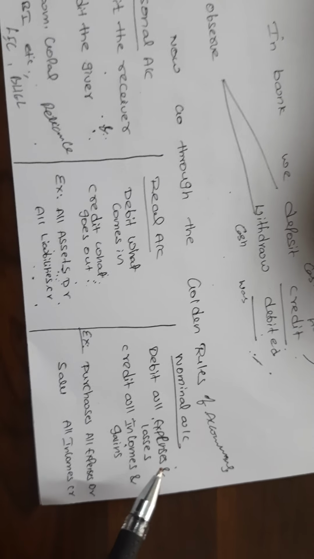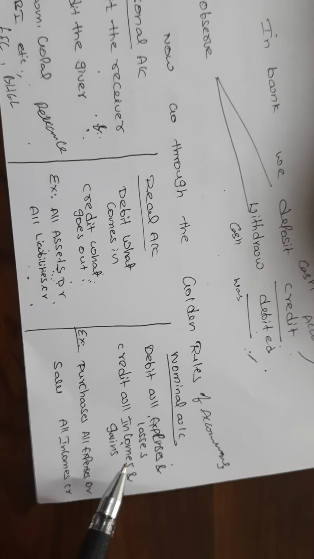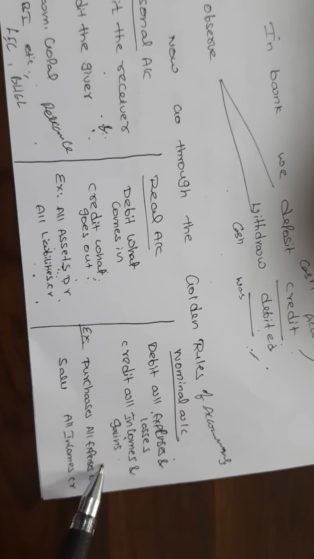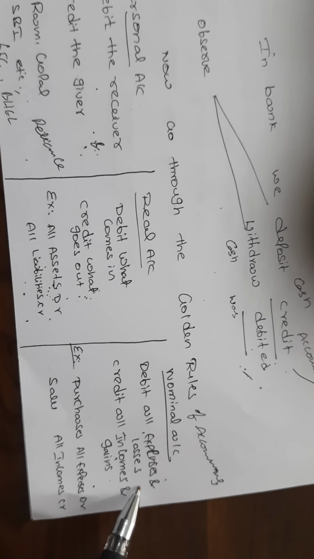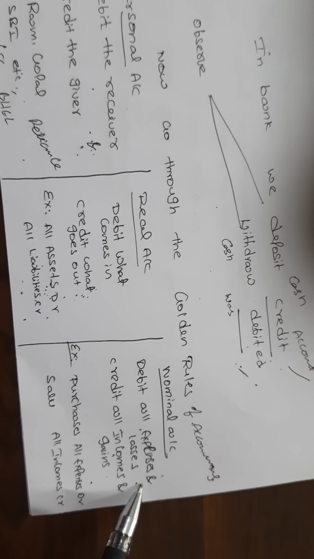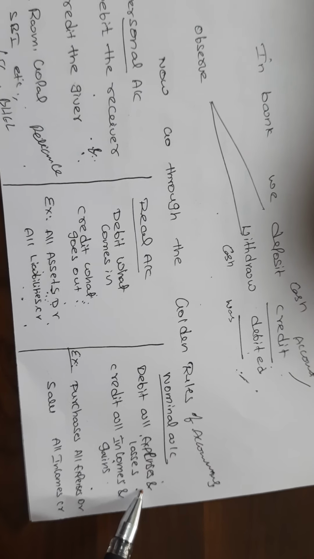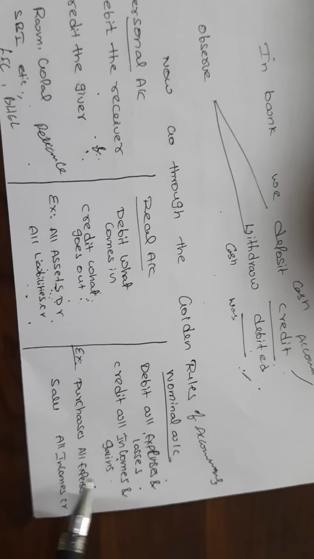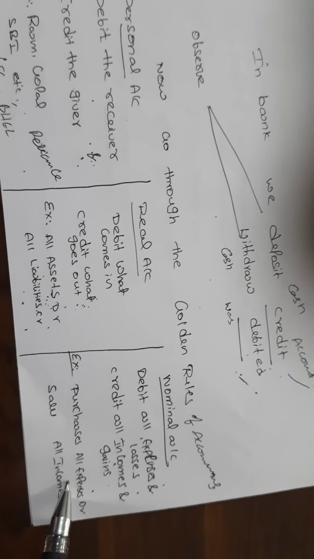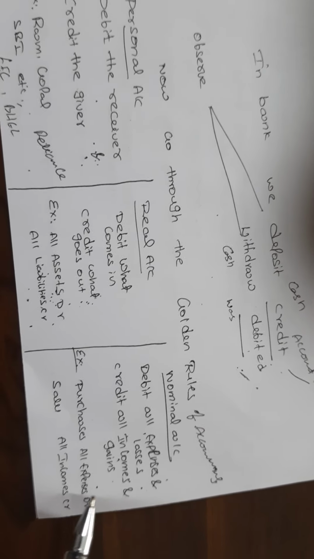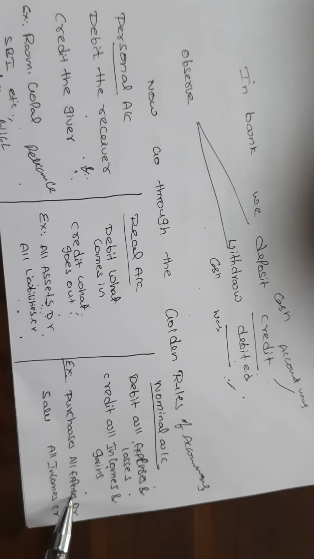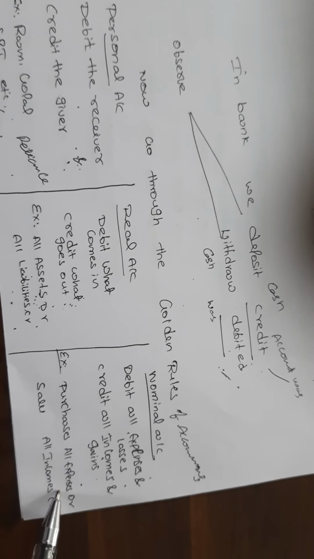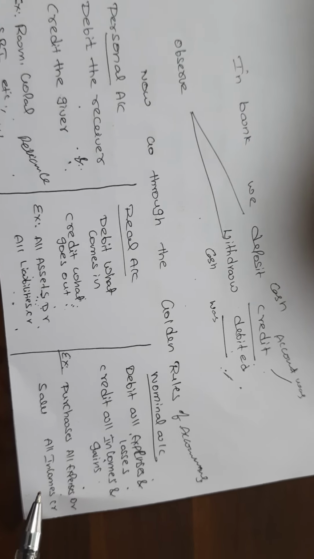Nominal account: debit all expenses and losses, credit all incomes and gains. Whatever you spend on expenditures regularly every day, that expenditure is debit all expenses and losses, and credit all incomes and gains. Purchases: every day you are purchasing something, a bus ticket, a movie ticket, or for your tiffin you are taking a token. All these are debit all expenses and losses, and credit all incomes and gains.